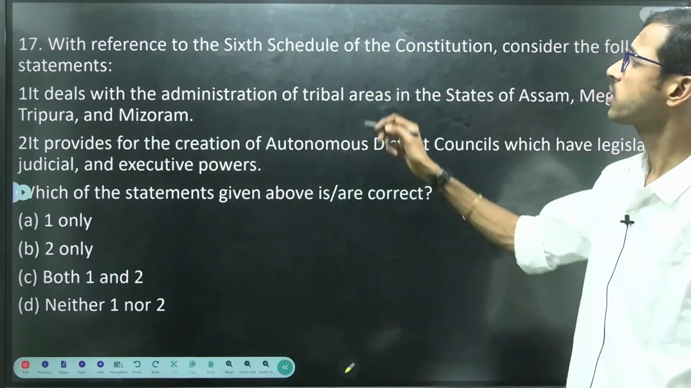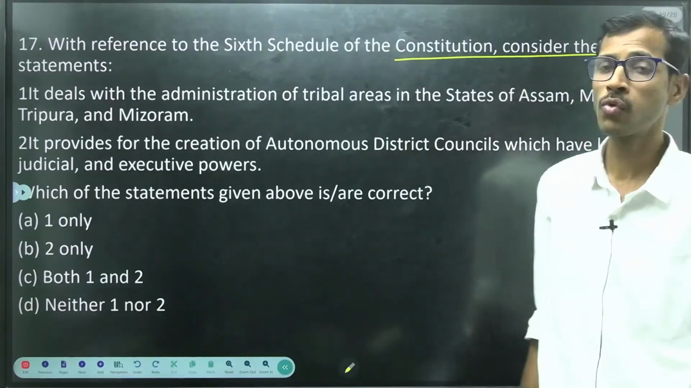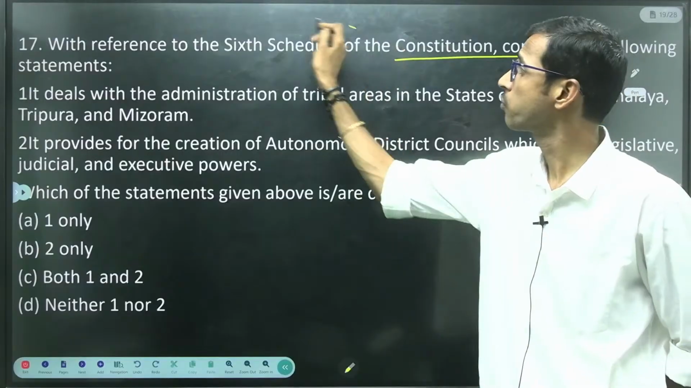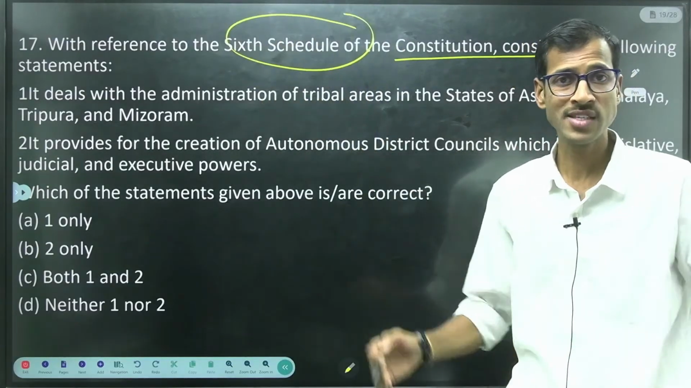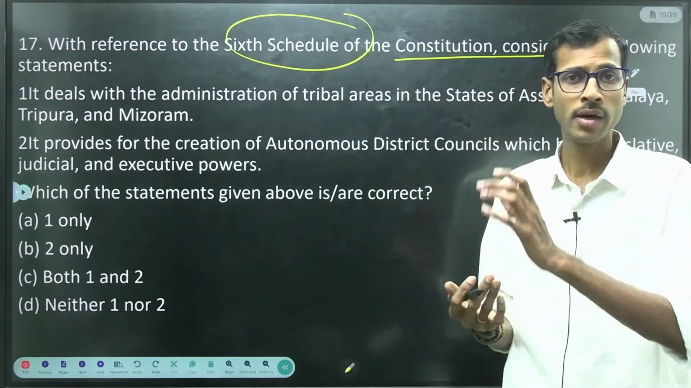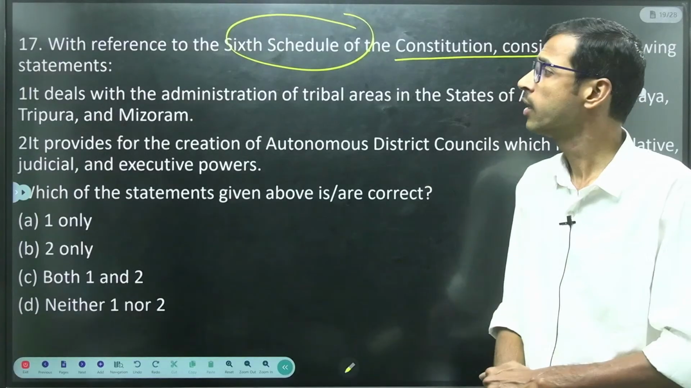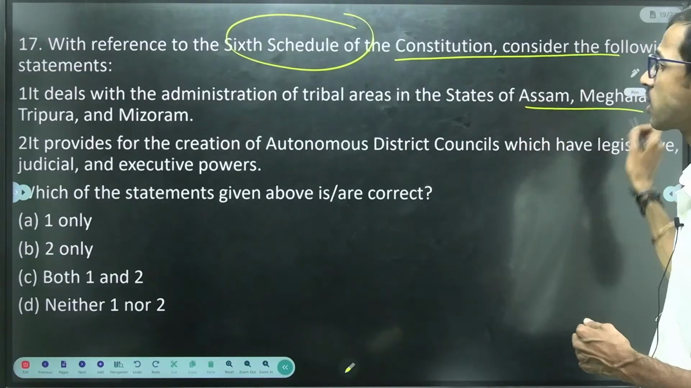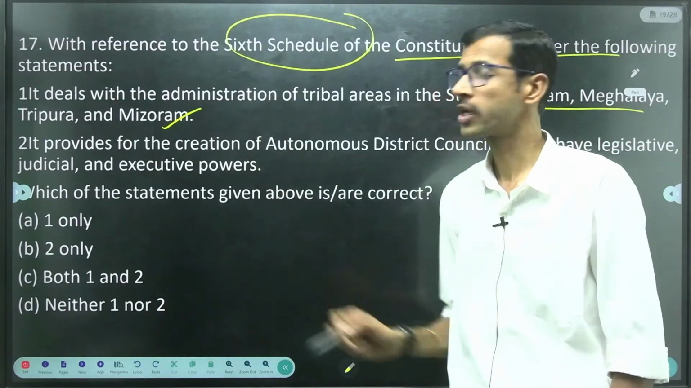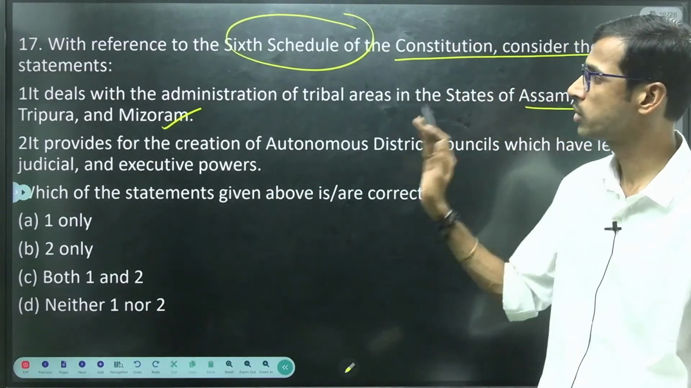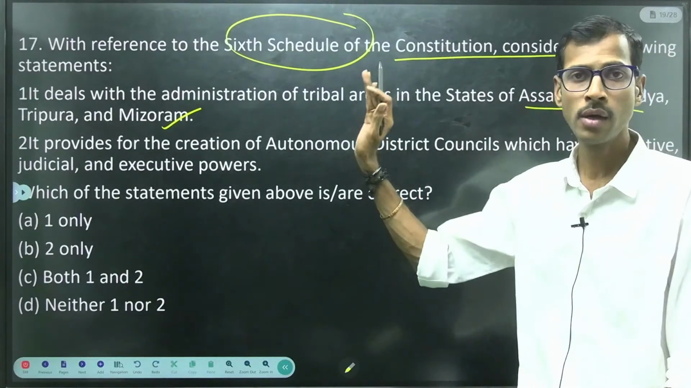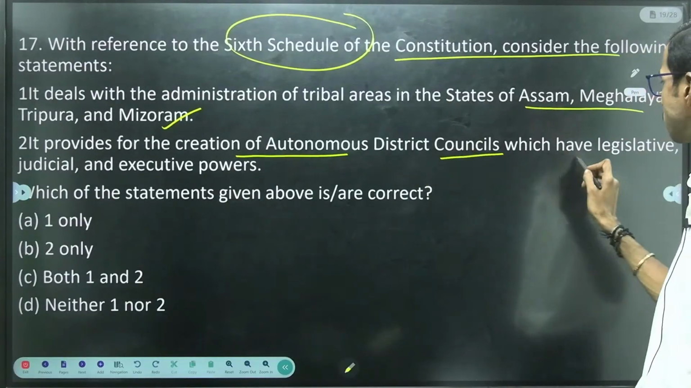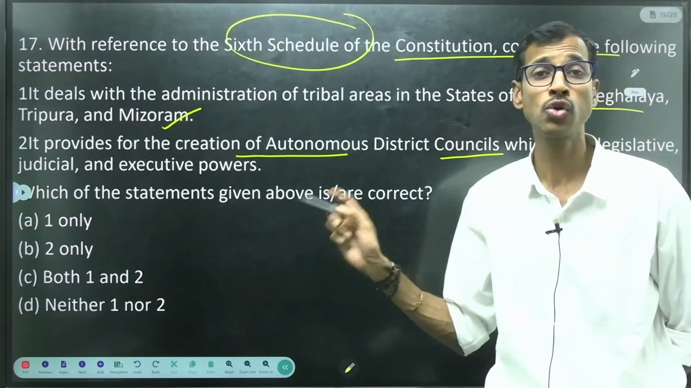Next, with reference to the 6th schedule of the Constitution, consider the following statements. In the previous mock test, we have already discussed the 5th schedule, right? Except the Mizoram, Meghalaya, Assam and Tripura areas. So it deals with the administration of tribal areas in the states of Assam, Meghalaya, Tripura and Mizoram. That is correct. The 6th schedule is related to these 4 areas only. So it provides for the creation of autonomous district councils which have legislative, judicial and executive powers.